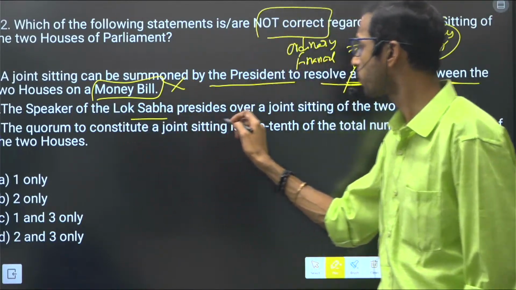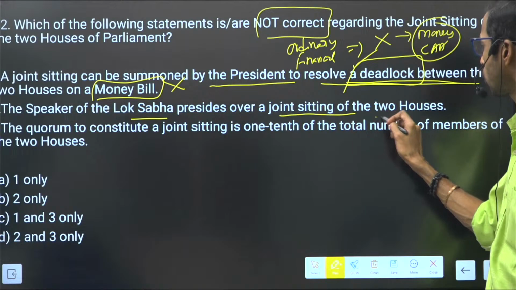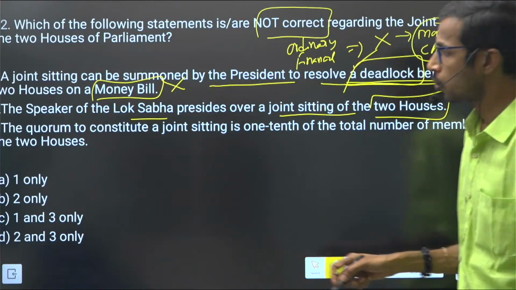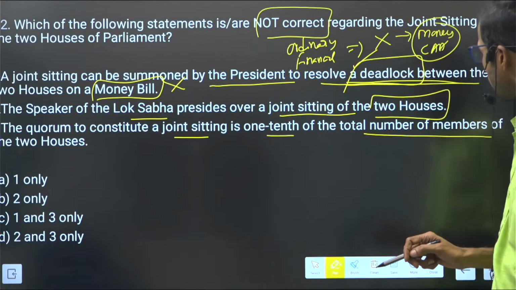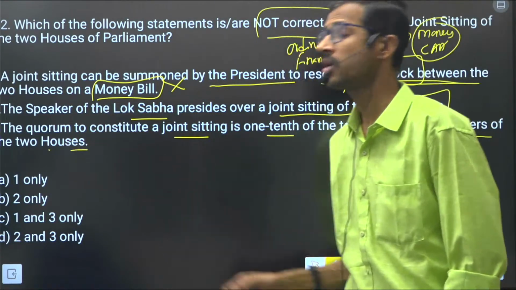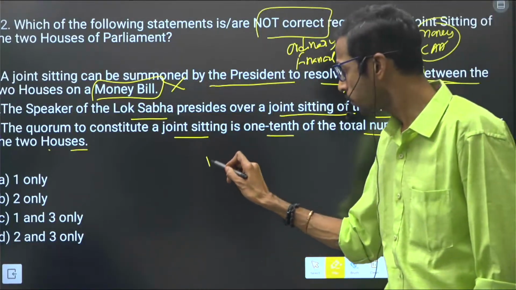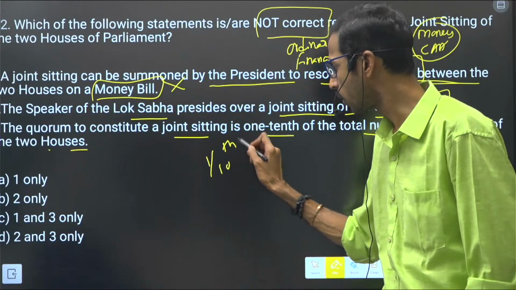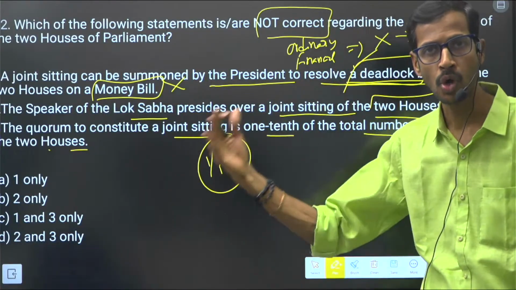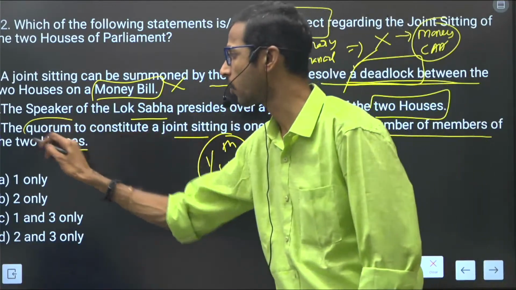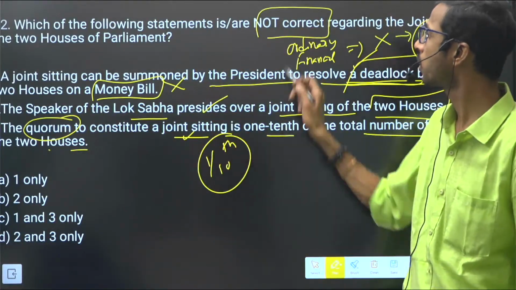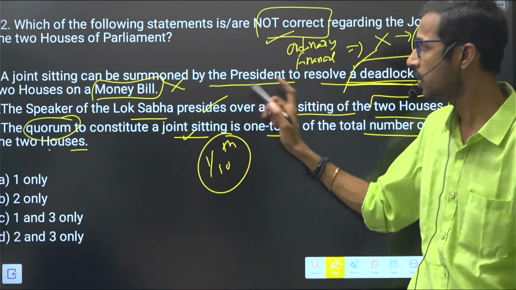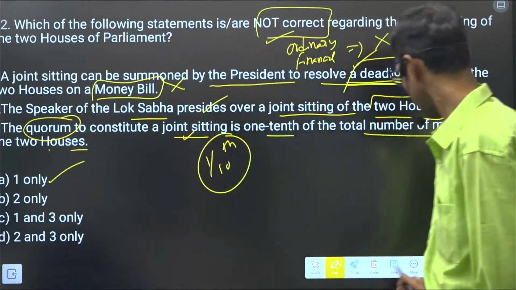The Speaker of the Lok Sabha presides over a joint sitting of the two houses. The quorum to constitute a joint sitting is 1/10 of the total members of the two houses, right? So what is the quorum? 1/10 of the members of the two houses. That is what quorum means. We have already discussed it, right? So these two statements are correct. What they are asking is the not correct one. Only one is the not correct option here.